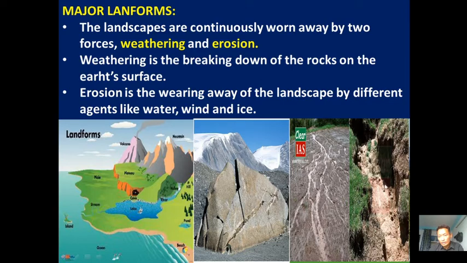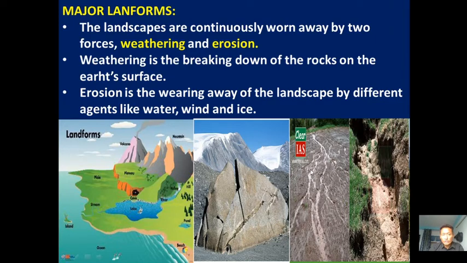Again, here we have a big gully, a gully type of erosion. All these soils, particles, or rocks are carried away by the forces of the river. That shows erosion means carrying away or transporting materials, minerals, and rock particles from one place to another place. That is called erosion.